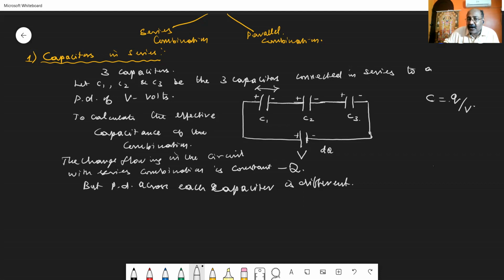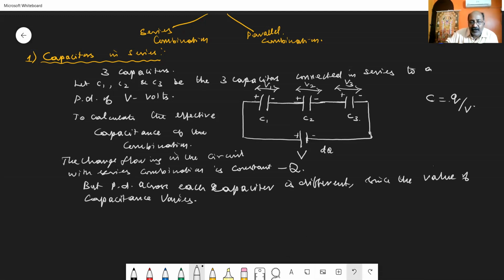So I am taking across C1, V1 is the potential difference. Across C2, V2 is the potential difference. And across C3, V3 be the potential difference. See, the potential difference across each capacitor is different, since the value of the capacitance is also different. Value of capacitor varies.